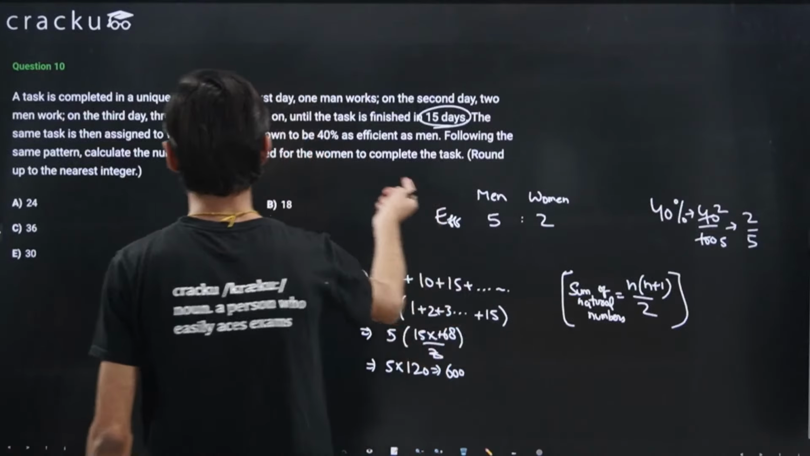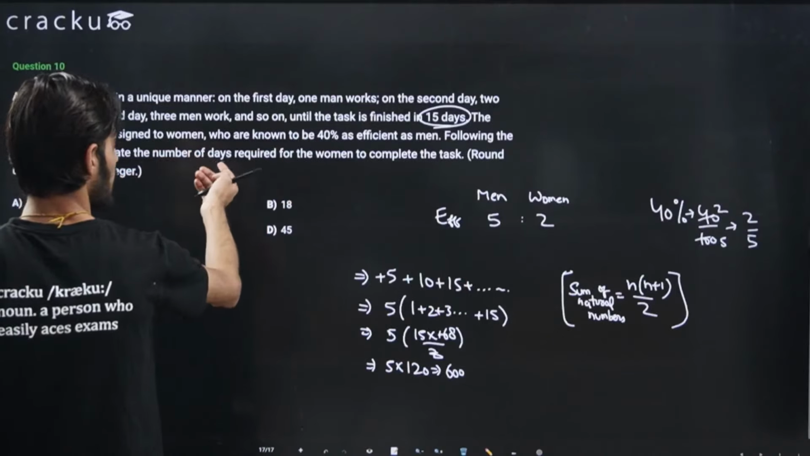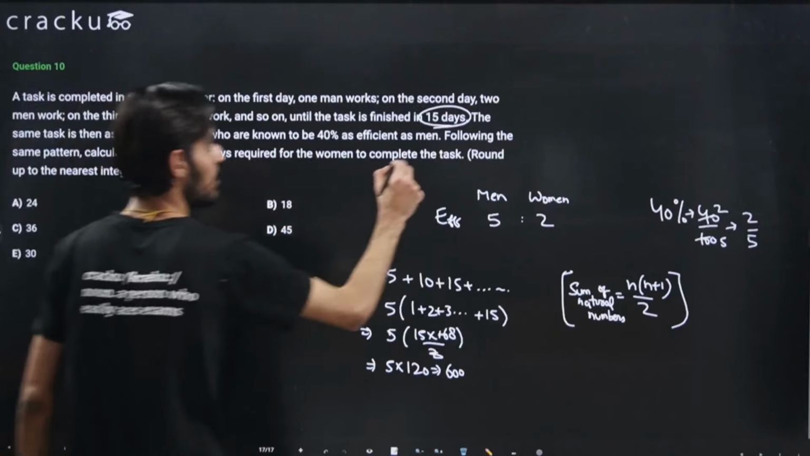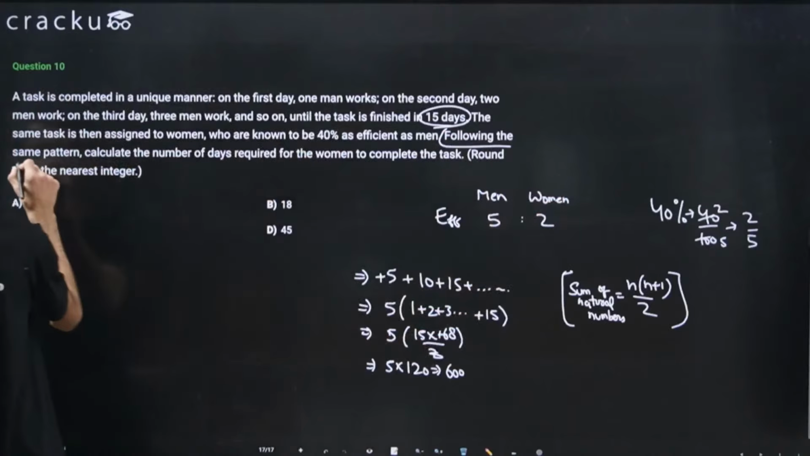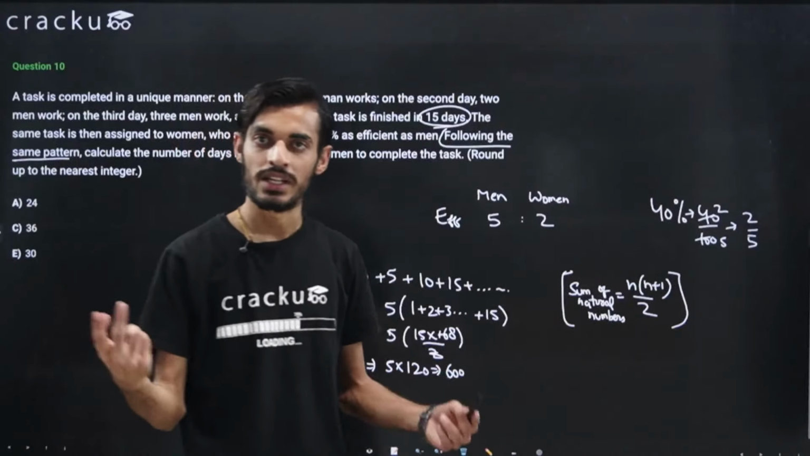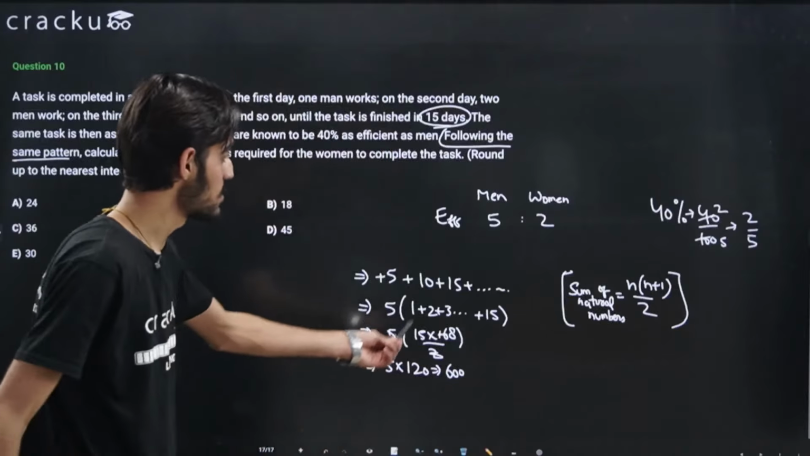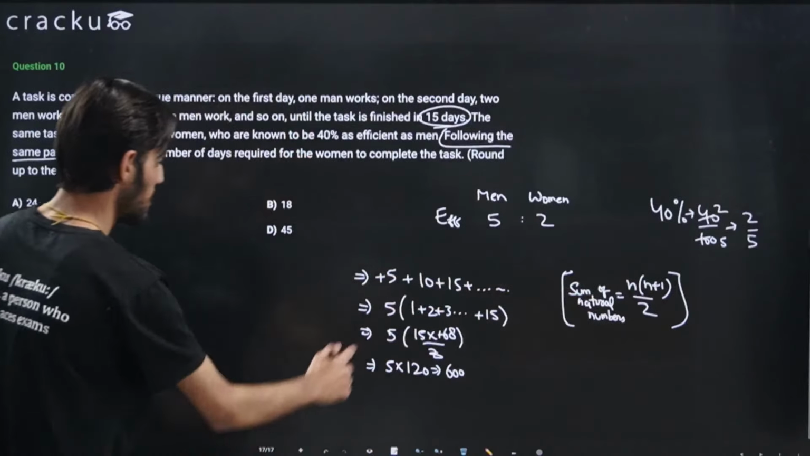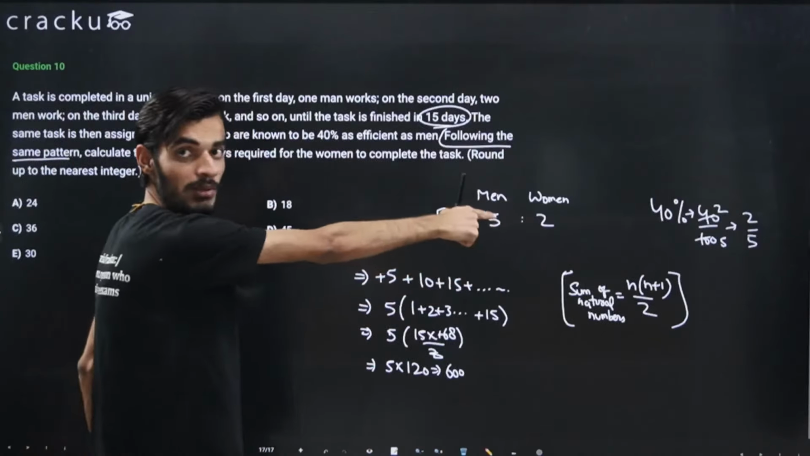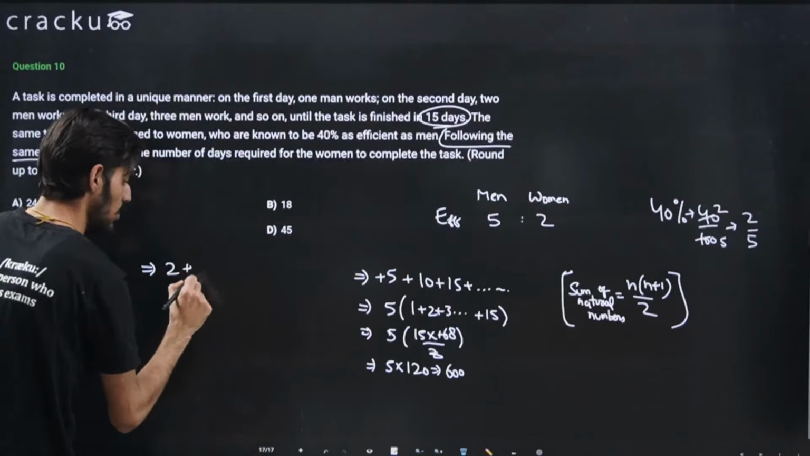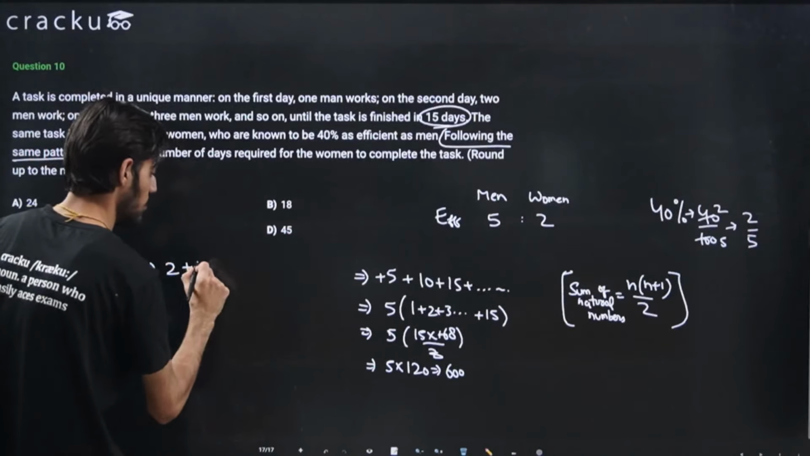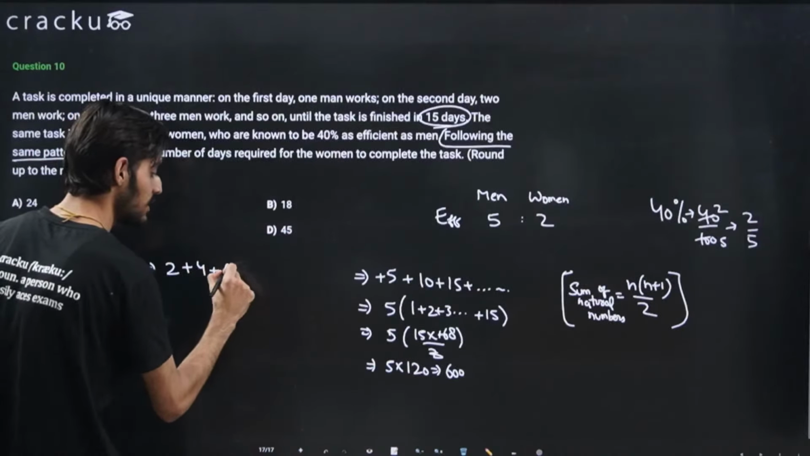Now this work has to be done by women, right? And the women are also doing the work in the same pattern, because we are given that they follow the same pattern. So on the first day one woman is working, on the second day 2 women are working, and so on. And also the efficiency of women is 2, right? So let's try to solve this. On the first day, if one woman is working, then the work done will be 2. On the second day, 2 women are working, so the work done will be 2 into 2, that is 4. On the third day, it will be 2 into 3, that is 6, and so on.